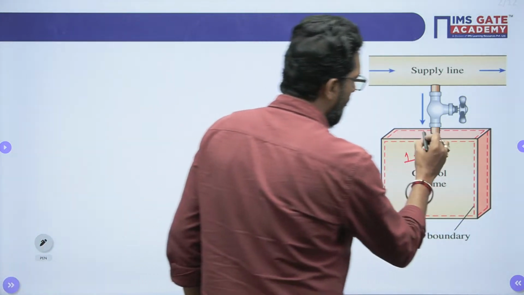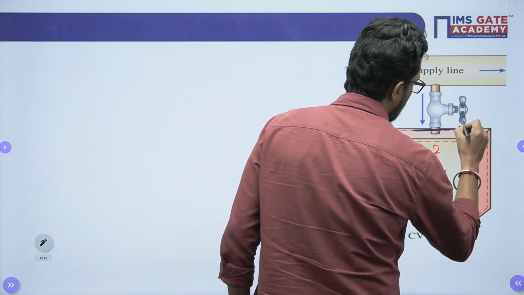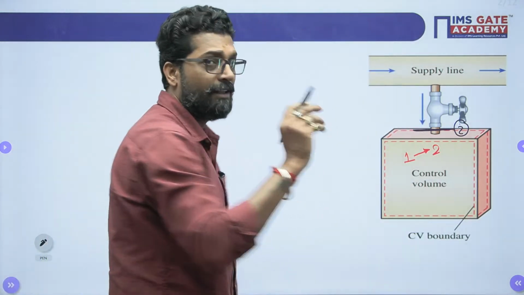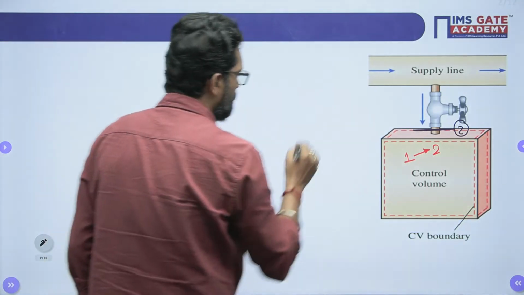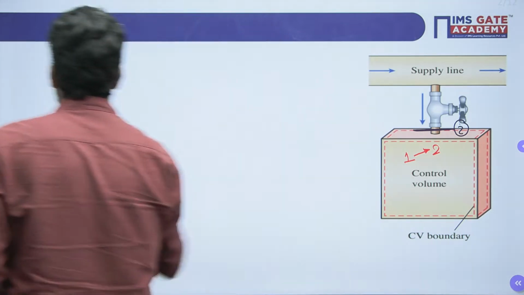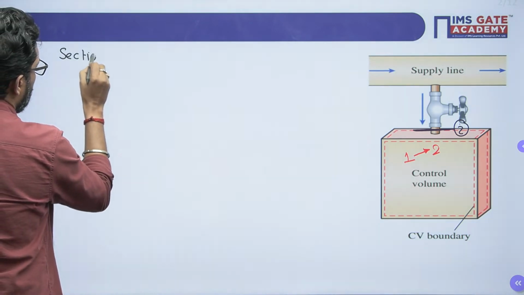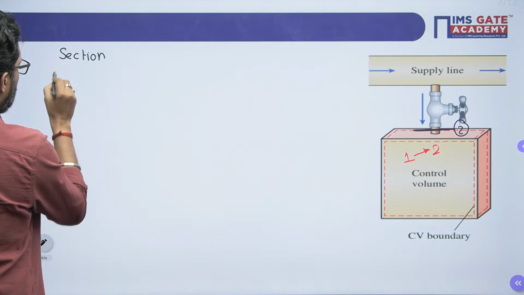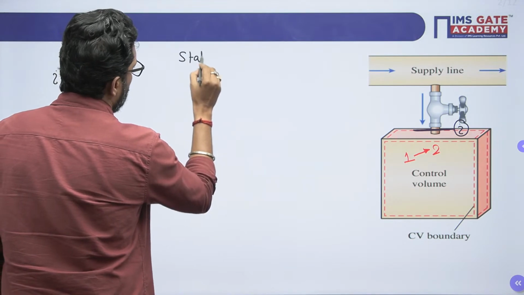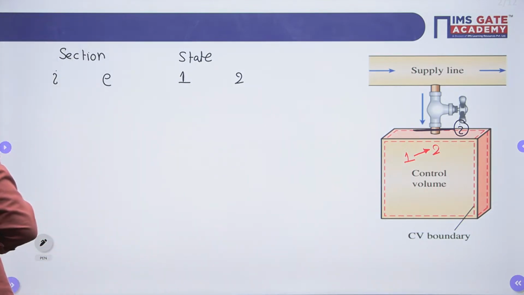Now this is our entry, that means this is our I, entry is there. So during this one the fluid is flowing. So in this one, beta, you have to label 4 things. First is entry I, exit E. So let's suppose section I and E, state 1 and 2. Okay, state 1 and 2.